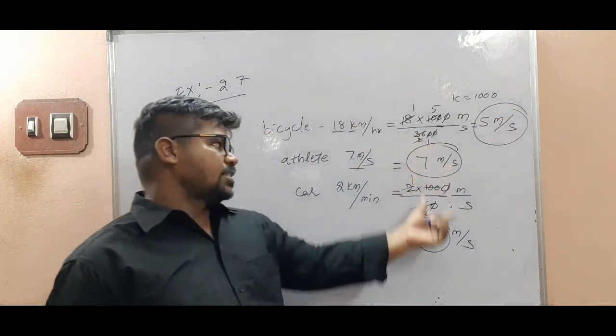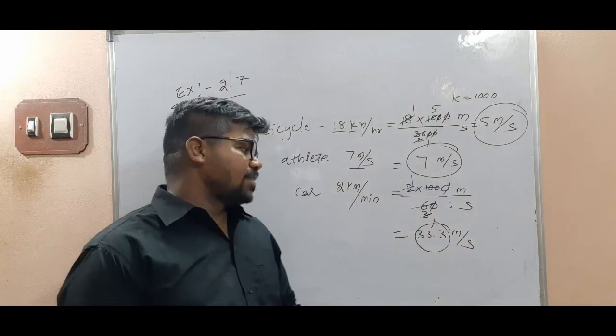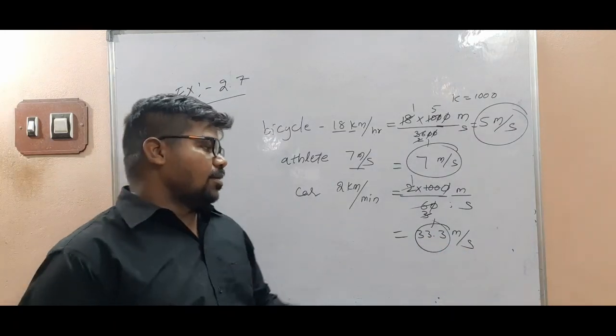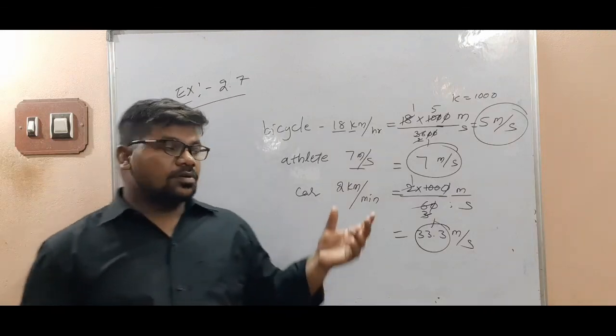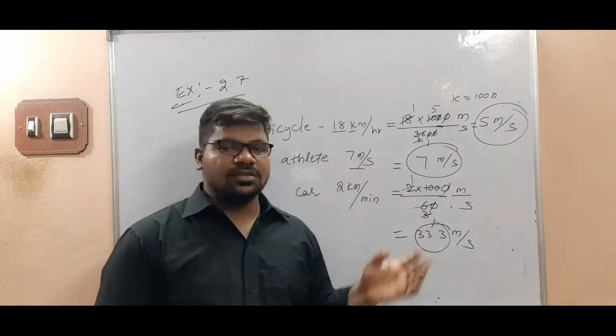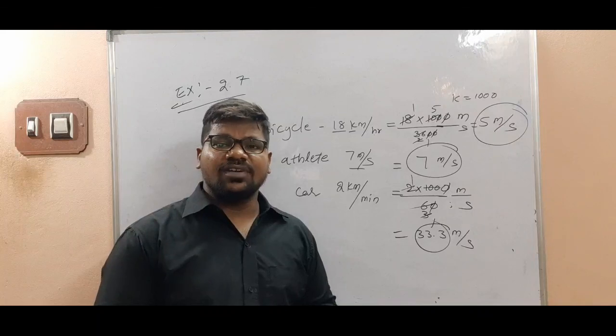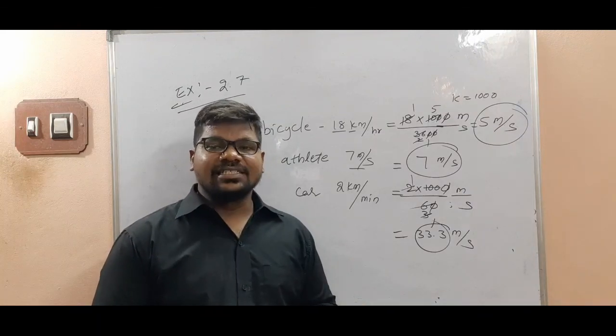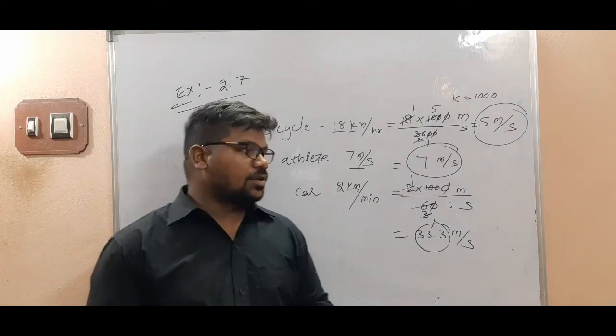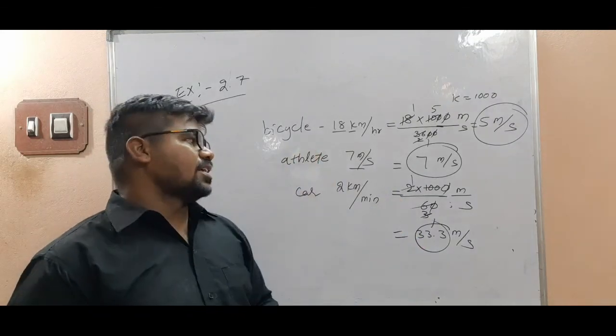Among the three, 33.3 meter per second is the highest speed. But they were given in different units, so by conversion we get the exact answer of which is fast and which is slow. The slowest one is the bicycle.